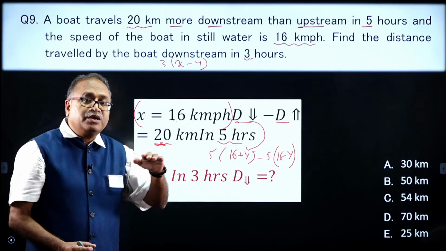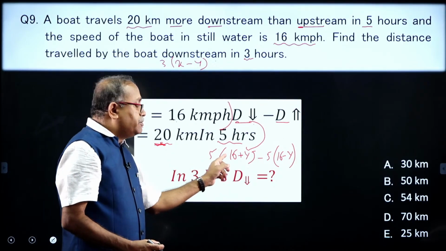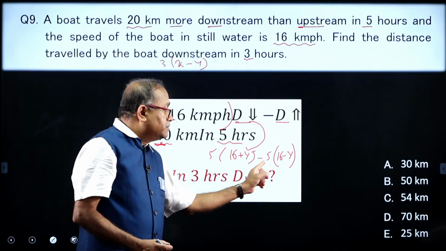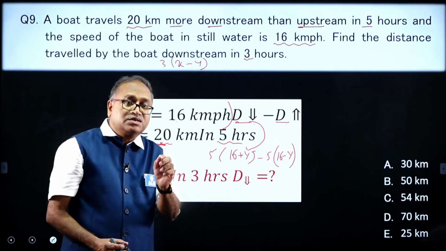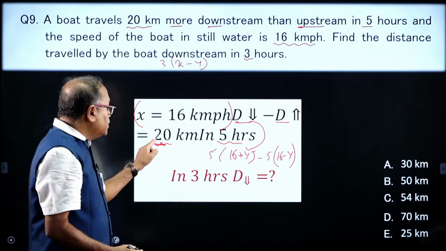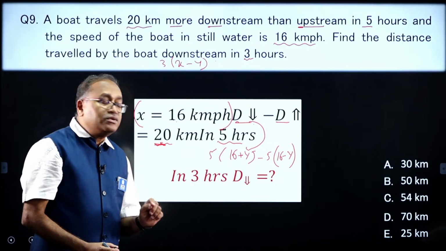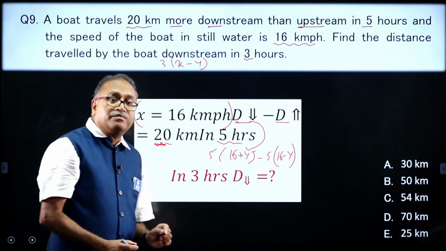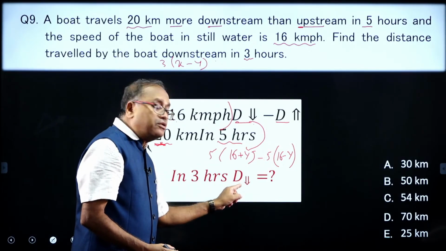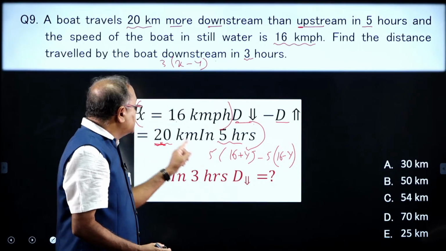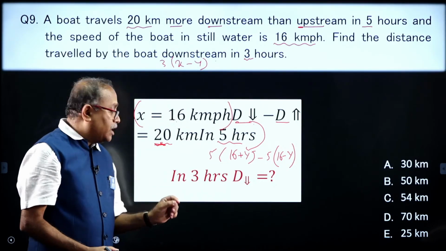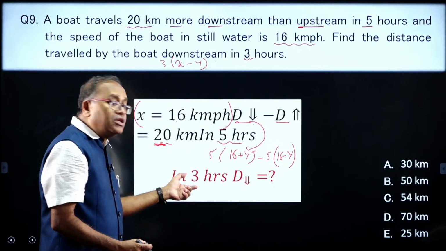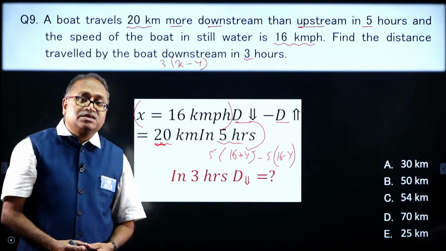That means, we are framing one equation, that is 5 times of 16 plus y minus 5 times of 16 minus y, which is equal to 20. By solving this equation, I will be getting y, and once I get the y, I will get the downstream speed x minus y, and then downstream speed multiplied by 3, your answer is ready.